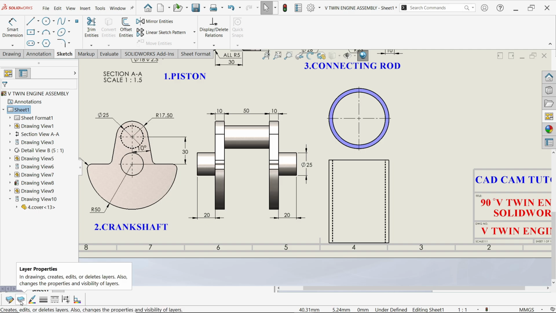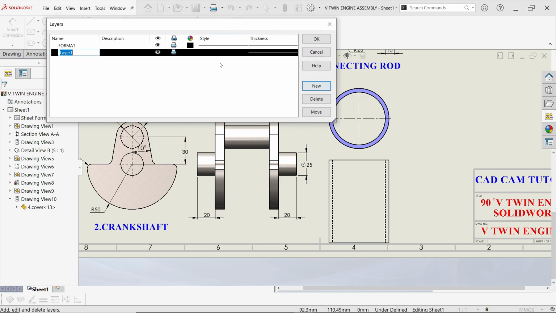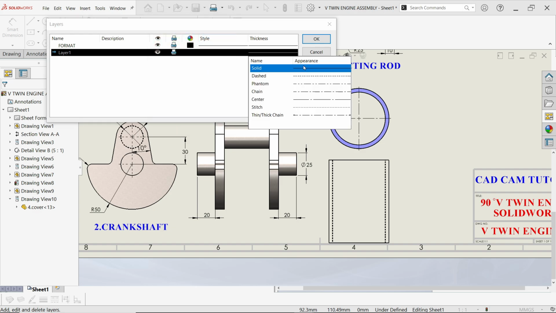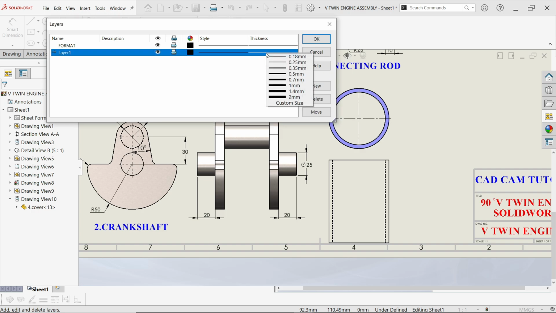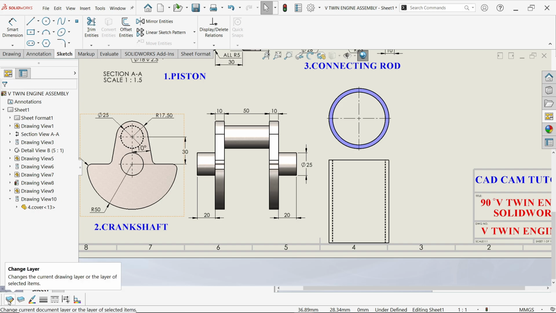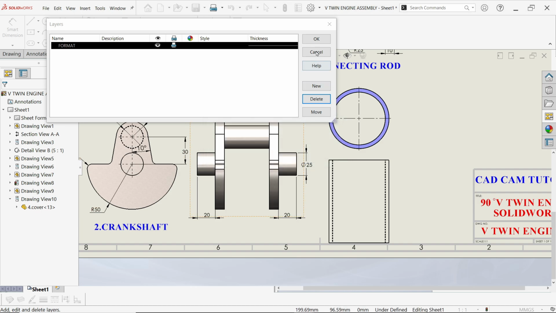Here you will see layer, change layer. If you select layer, now you can create a new layer. Select new layer, choose color black. Now here is style, whatever style you want, thickness whatever you want, and say OK. Now here change layer. You will see there is layer 1 we created. Edit. Now select this layer 1, delete. Okay.